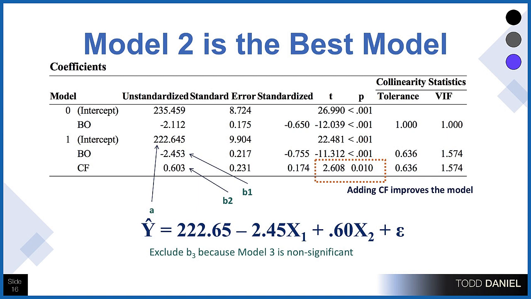Now we would not include a predictor for compassion satisfaction, our third variable, because we're not including that in our model. The t values that we see here are telling us, by being statistically significant, that adding this next variable, in this case compassion fatigue, improves the model. So we have a better model by adding this new variable.